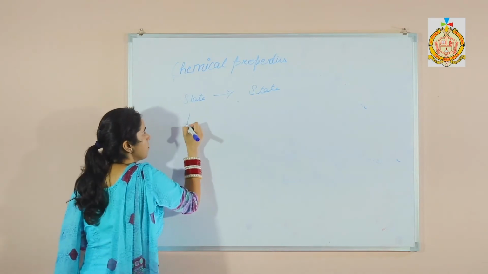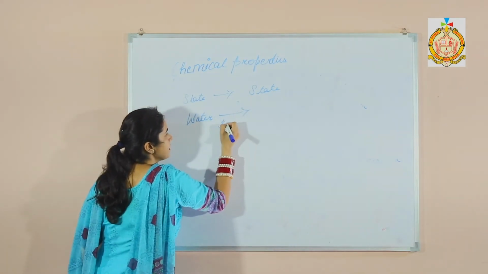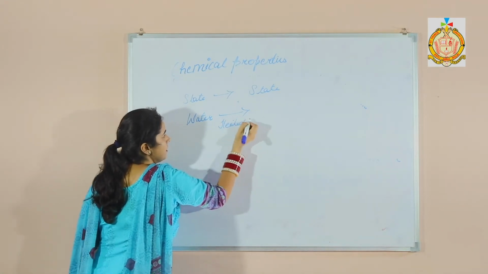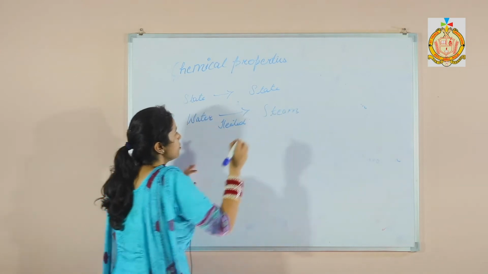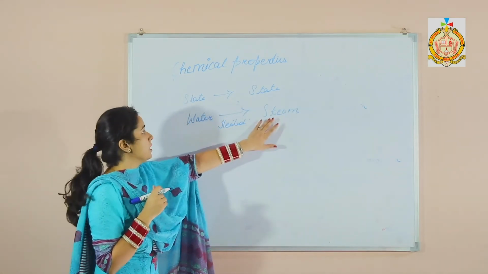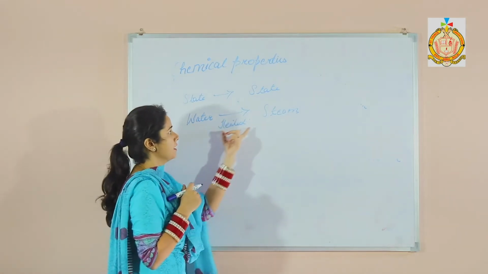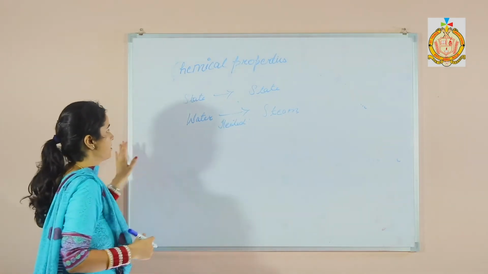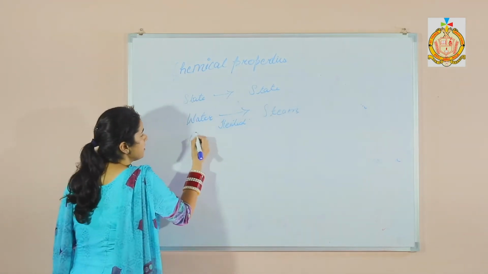For example, when water is heated, it changes into steam. So steam has different properties than water. So it is known as the chemical change.